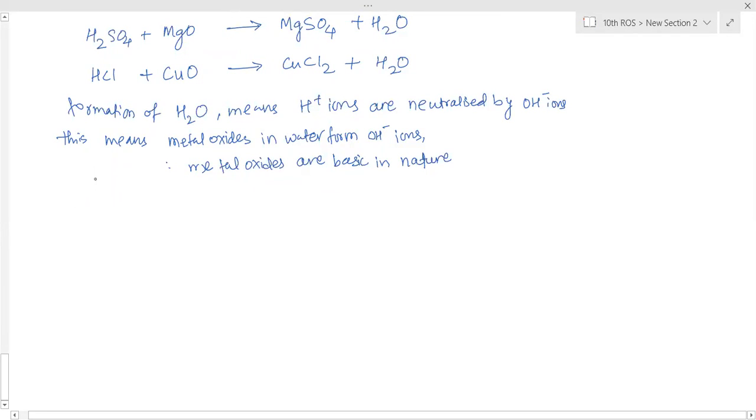Okay. So this we have done for metal oxide and acid. Then non-metal oxides with base. Non-metal oxides also react with base and form salt and water.